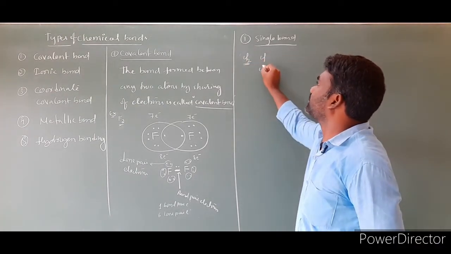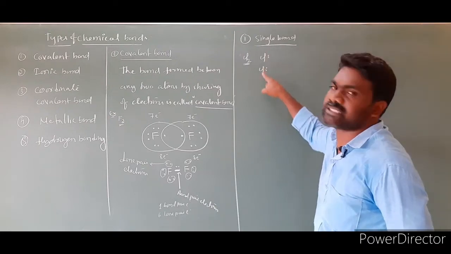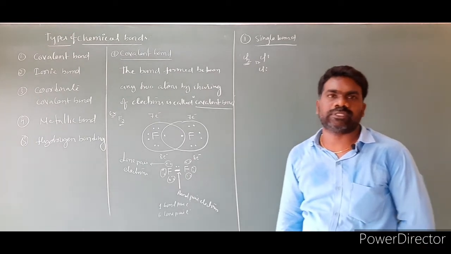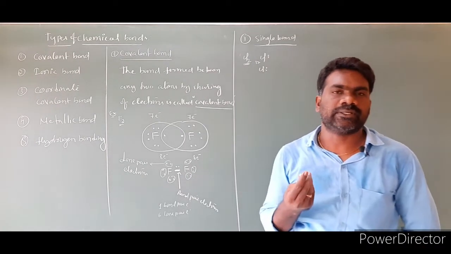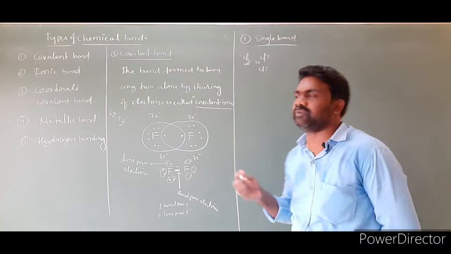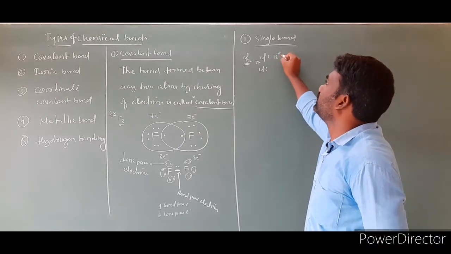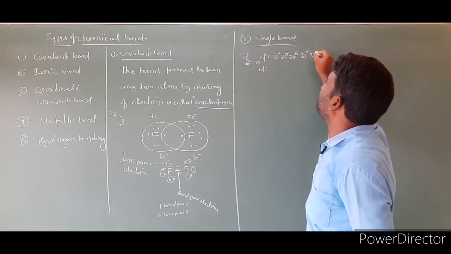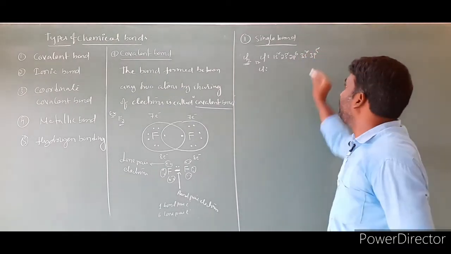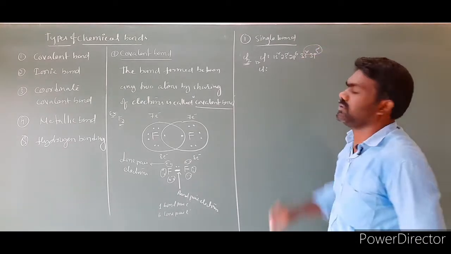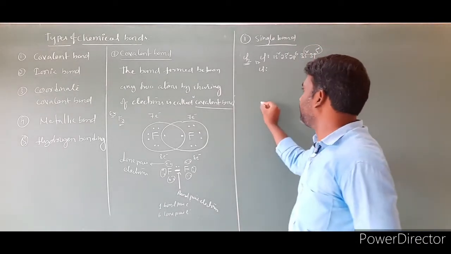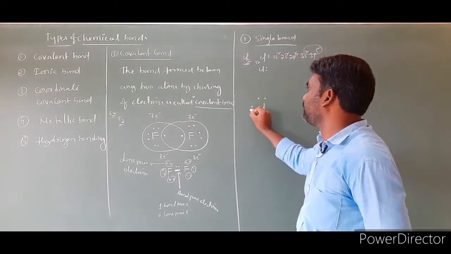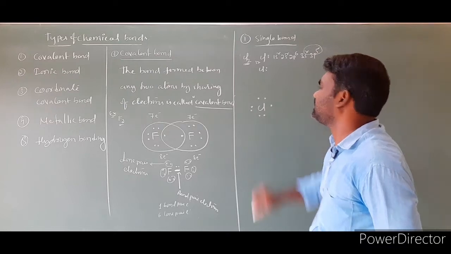So there are two chlorines. This is the first chlorine, second chlorine. Atomic number is 17. So first we have to write the Lewis structures for these chlorine atoms, so we must know the number of valence electrons. First we will find the valence electrons of this chlorine. Configuration is 1s2, 2s2, 2p6, 3s2, 3p5. Clear? How many valence electrons are there? 2 plus 5, total number of valence electrons is 7. Write them. So this is one chlorine with 7 valence electrons: 1, 2, 3, 4, 5, 6 and this is 7.